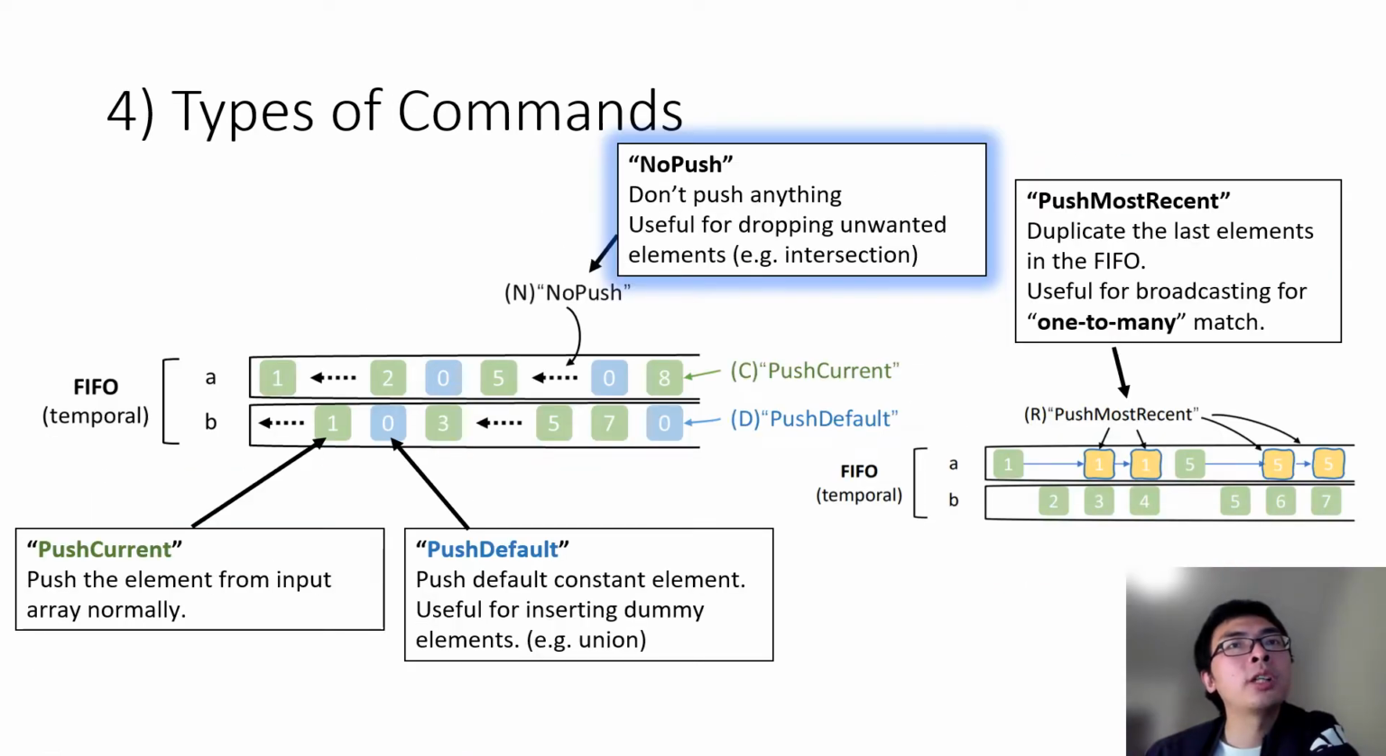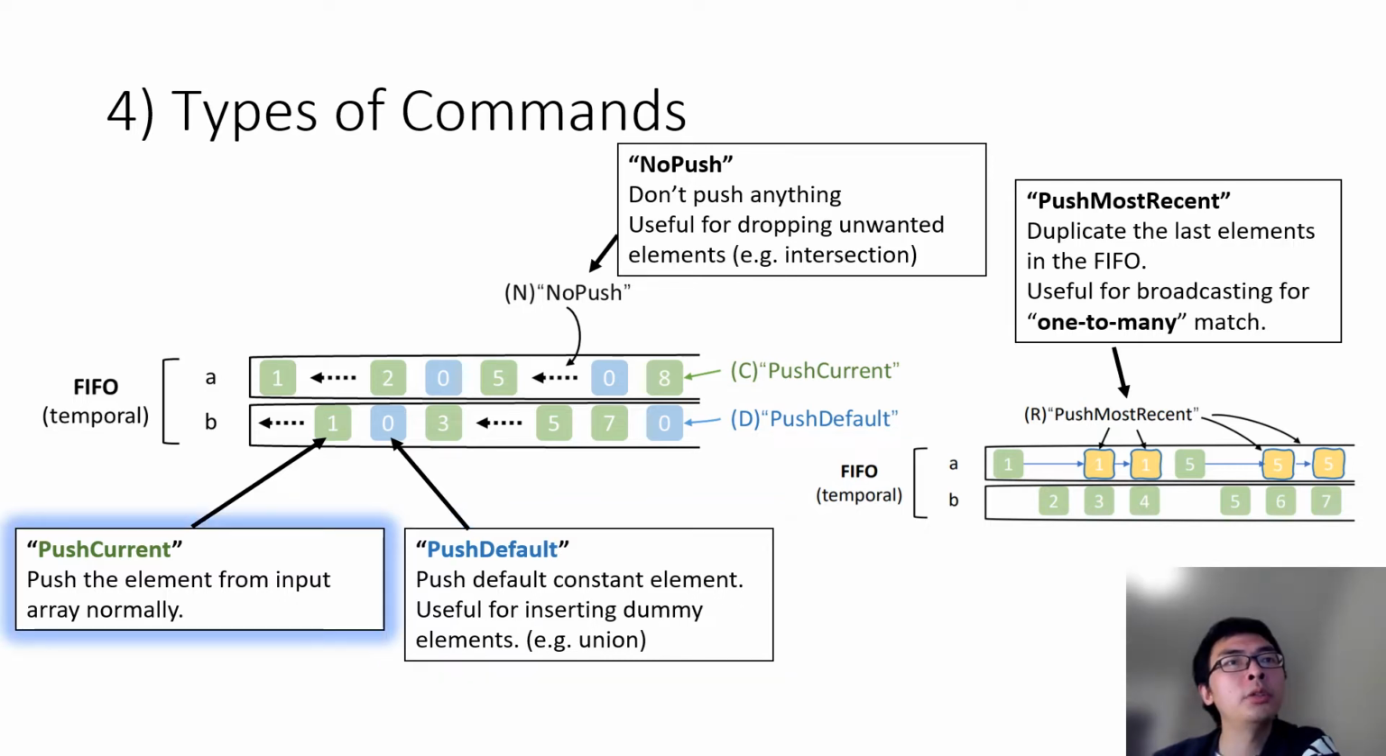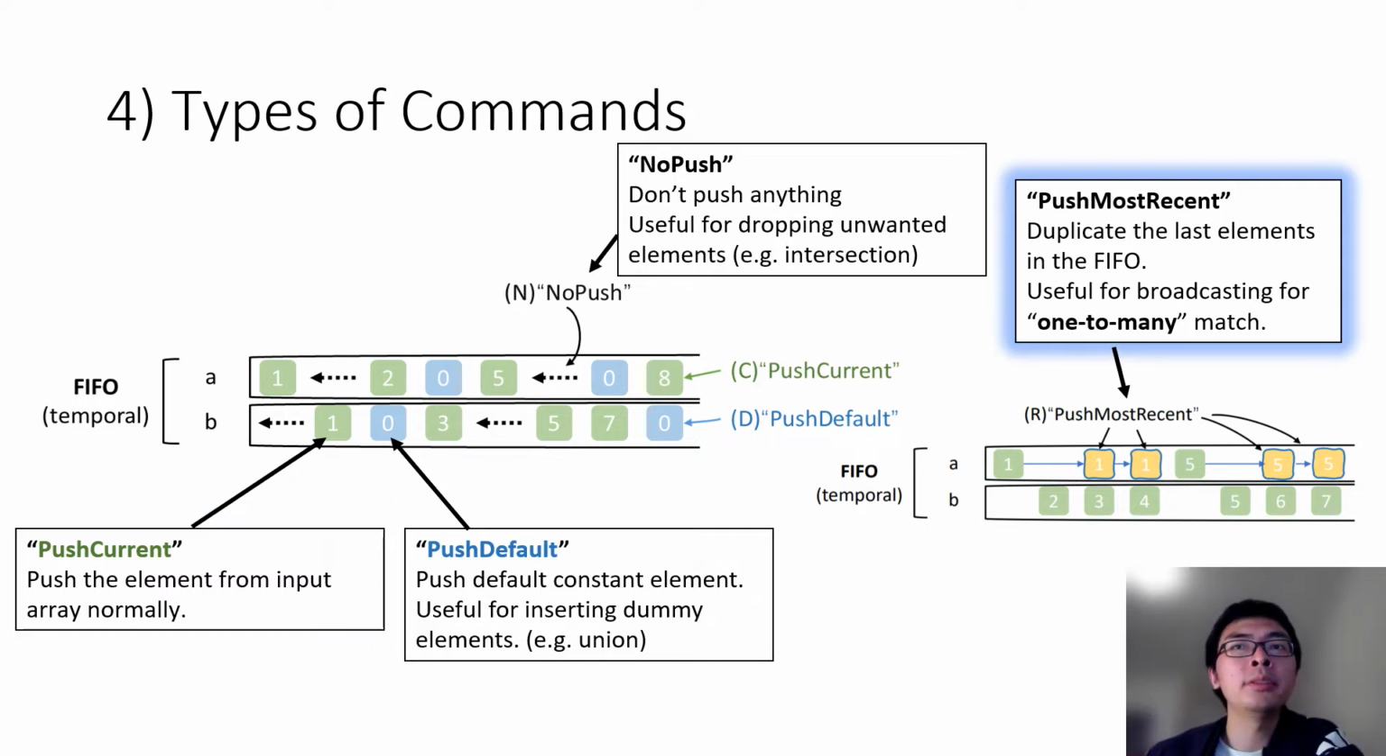We have 4 types of command. Command no push means don't push anything. It is useful for dropping unwanted elements, such as unmatched element in intersection. Command push default means push a default constant element. It is useful for inserting dummy elements, such as for unmatched elements in union. Command push current pushes the element from the input array normally. Command push most recent means duplicate the last element in the FIFO. It is useful for broadcasting for one-to-many match.